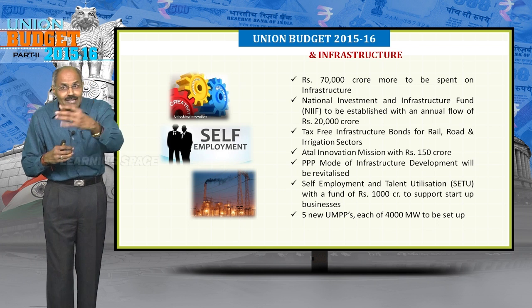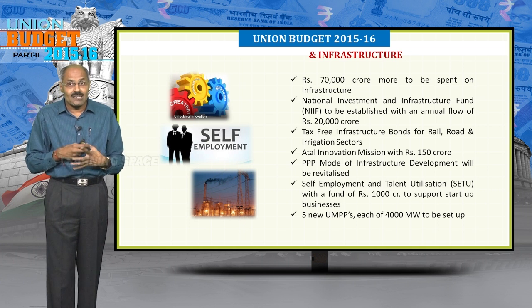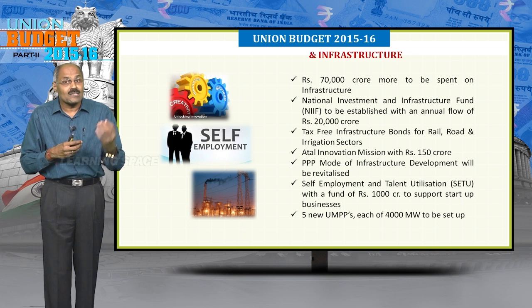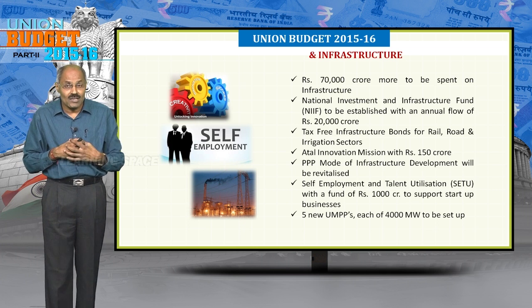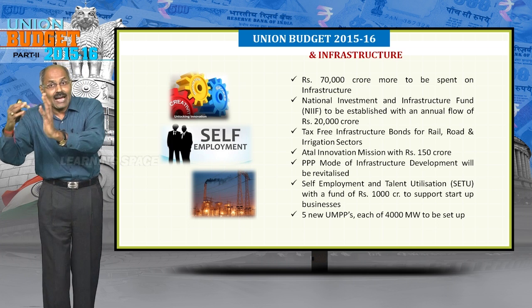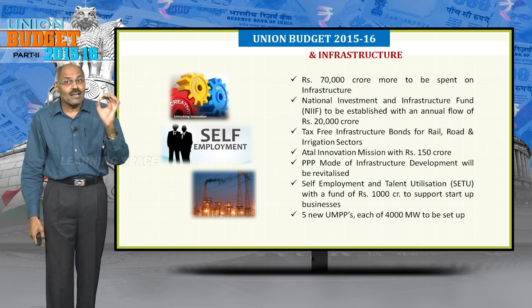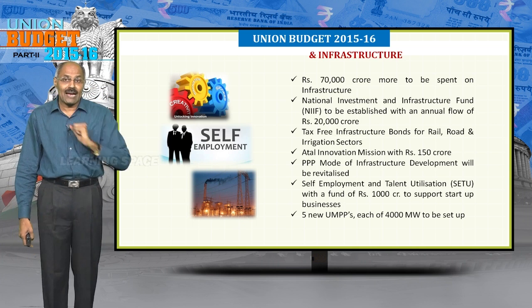And another important aspect is to improve self-employment opportunities. Setu with a fund of 1000 crores is established. Setu means self-employment and talent utilization. Setu was established with a fund of 1000 crores and 5 ultra mega power plants.